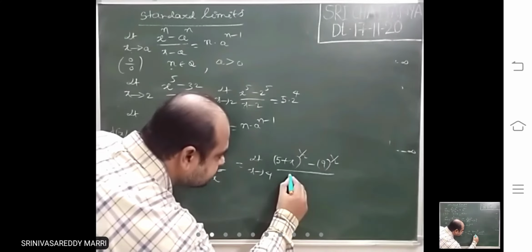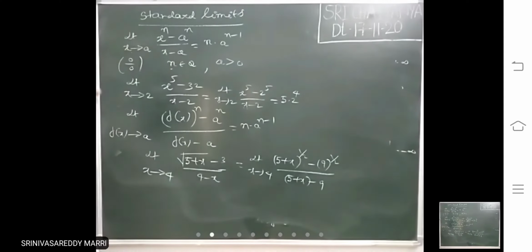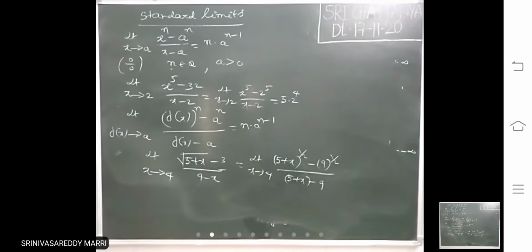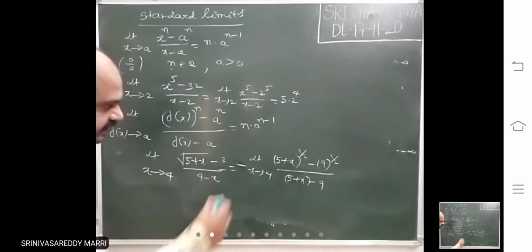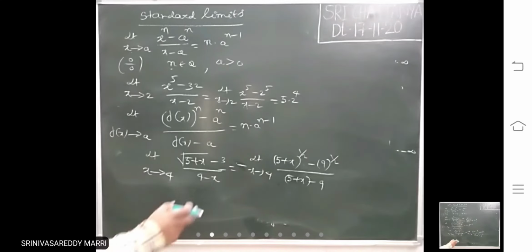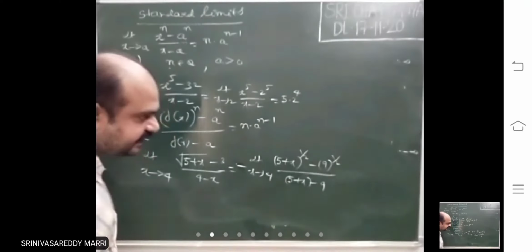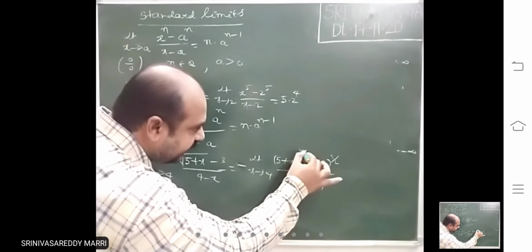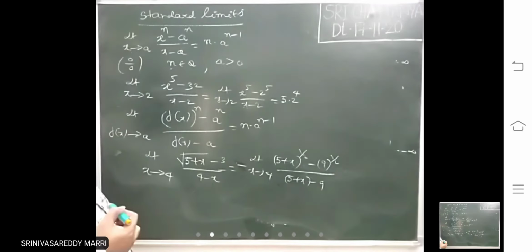So 5 plus x minus 9, this is actually x minus 4. This is actually 4 minus x, that's why I am writing minus outside. I have taken minus common, x minus 4 is there here. Now this is of the form f of x to the power n minus a to the power n divided by f of x minus a.